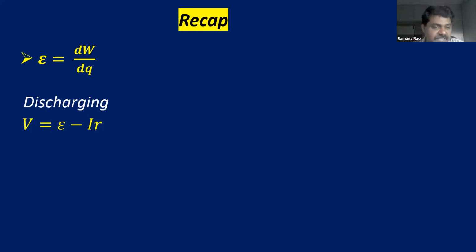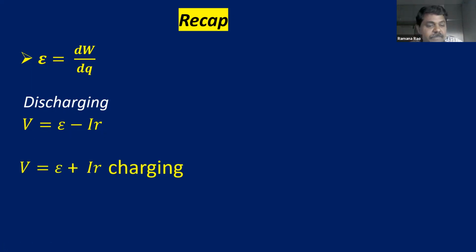In case of discharging, V equals EMF minus I into R. What is V here? V is the potential difference at the battery or the cell, E is the EMF of the cell, I is the current in the circuit, and R is the internal resistance of the cell. This is the most important formula for the entire session.